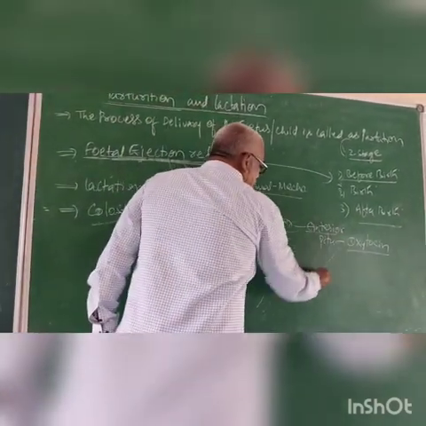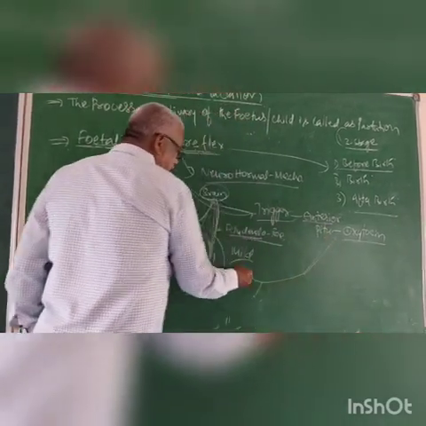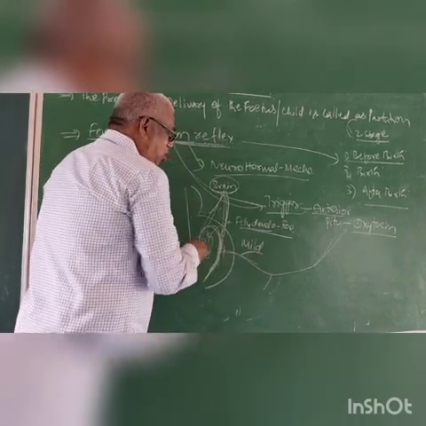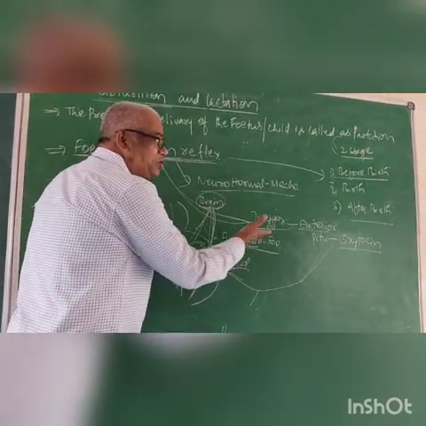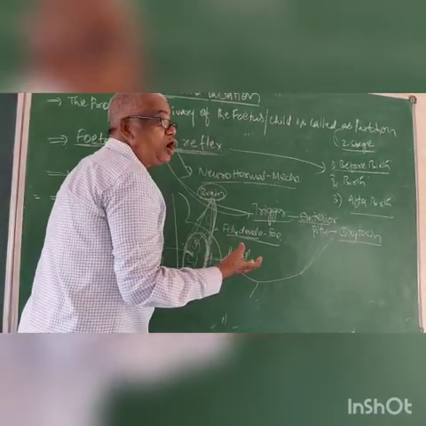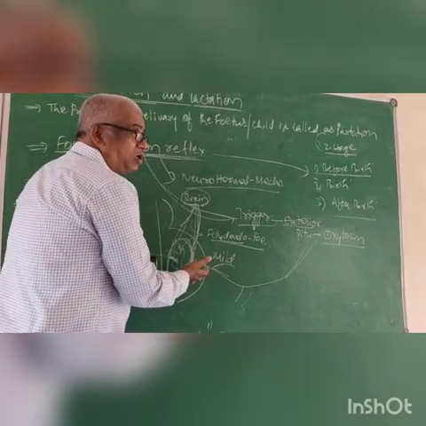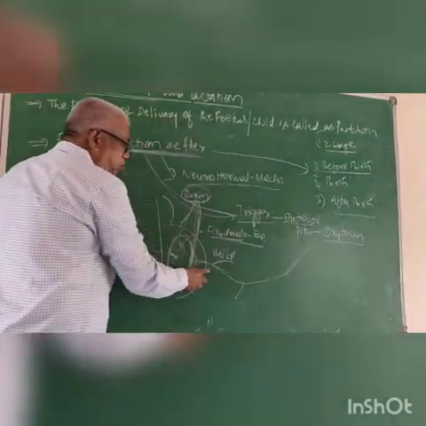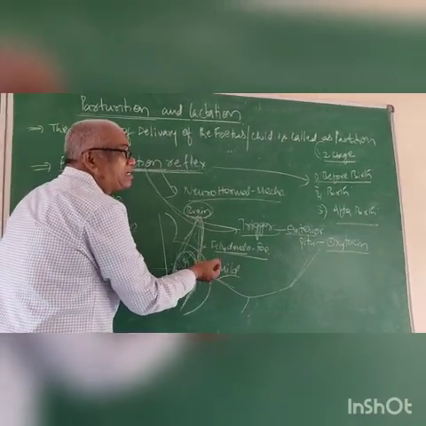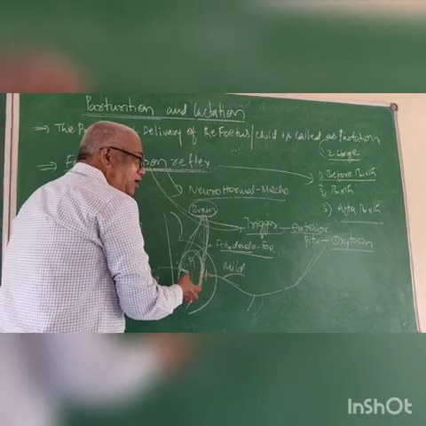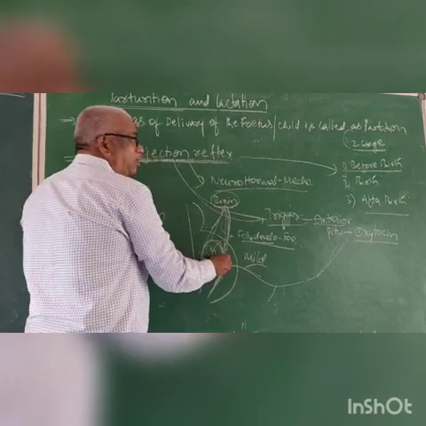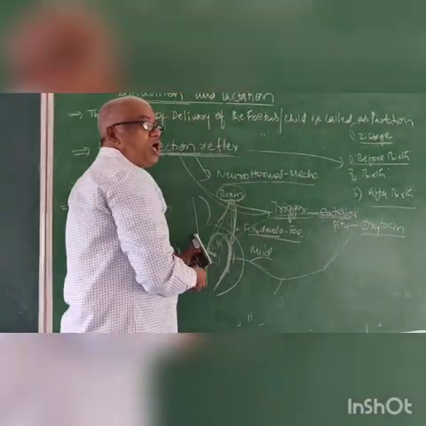This oxytocin releases from the anterior pituitary, enters the blood and works on the uterus. The oxytocin, as I told you in the first year, is the birth hormone which works on the uterus. With the help of oxytocin, the hormone, the uterus again somewhat increases contraction. Right. It is not enough. Due to this again, it goes to the reflex action to the pituitary.